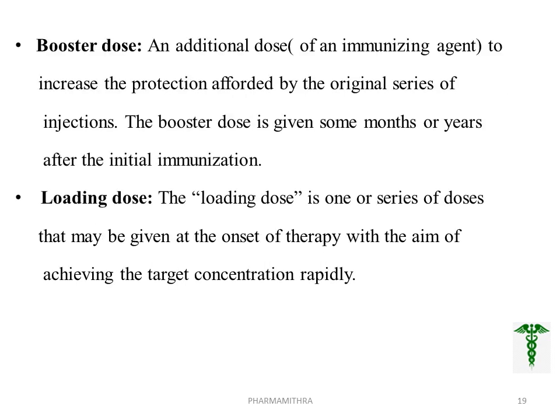Next term, booster dose. That is, an additional dose needed to increase the protection of immunization. The booster dose is given some months or years after the initial immunization.